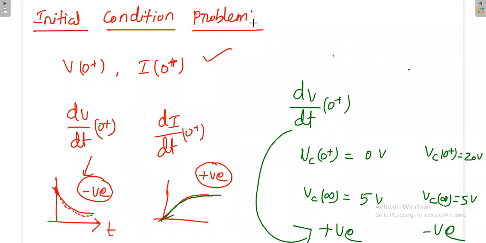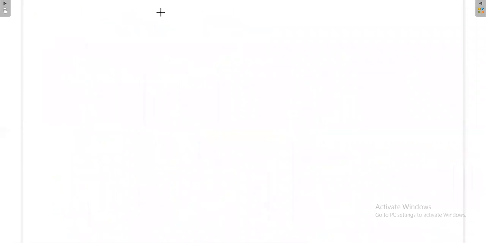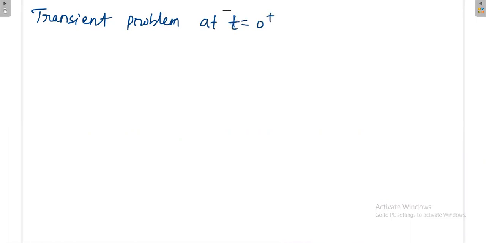Okay, so then what is the state of the element during the initial condition? Now, at t is equal to 0 plus, the circuit will be in transient. Exactly at t is equal to 0, you may be opening the switch or closing the switch. That means just after t is equal to 0, the circuit will be in transient.